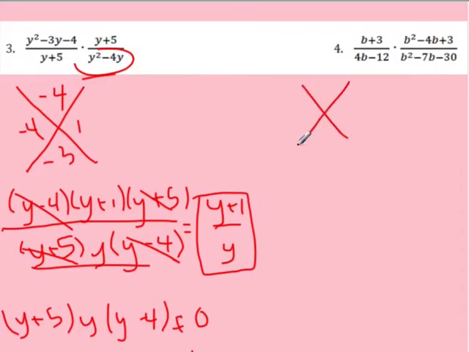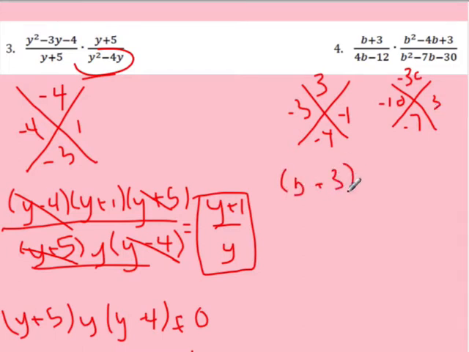So now for this one, we're setting up two x's. We're multiplying to a positive 3 and adding to a negative 4. That's going to be negative 3 and negative 1. We're multiplying to a negative 30 and adding to a negative 7. That's going to be a negative 10 and a positive 3. So let's write out our factors. So we have this original b plus 3. And then when we factored this one, we got this x right here. So we have b minus 3 and b minus 1 up top.